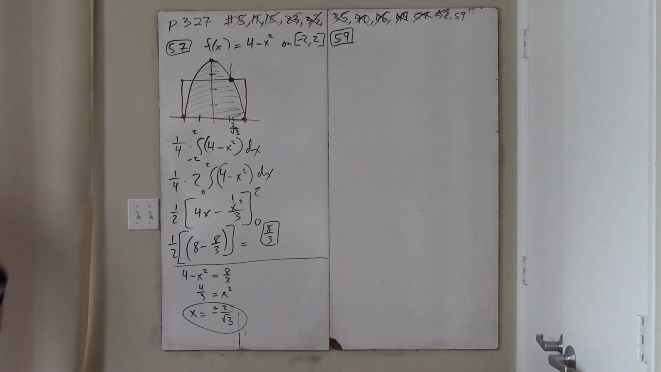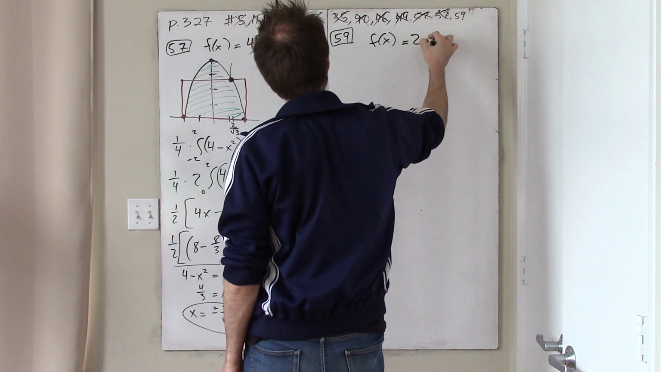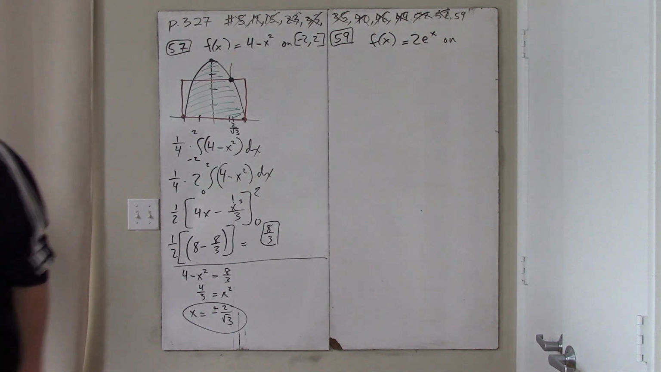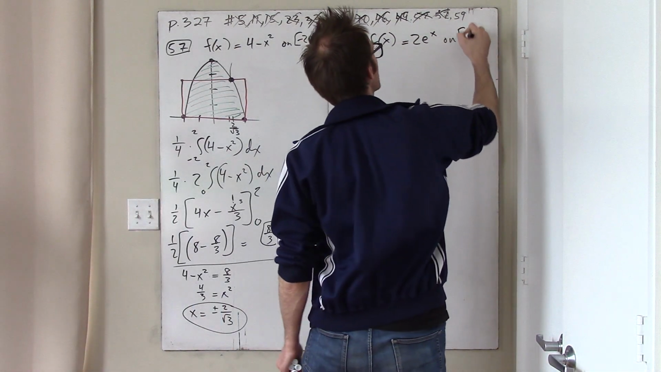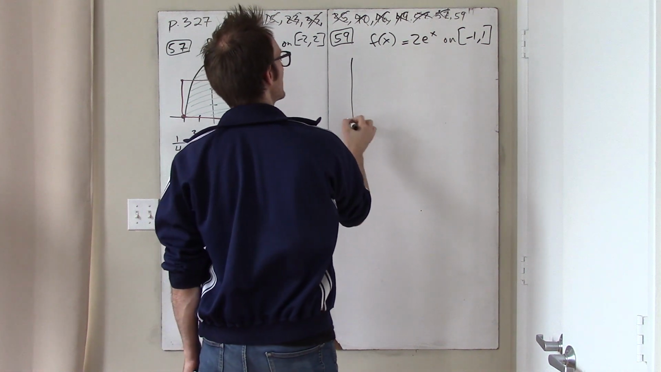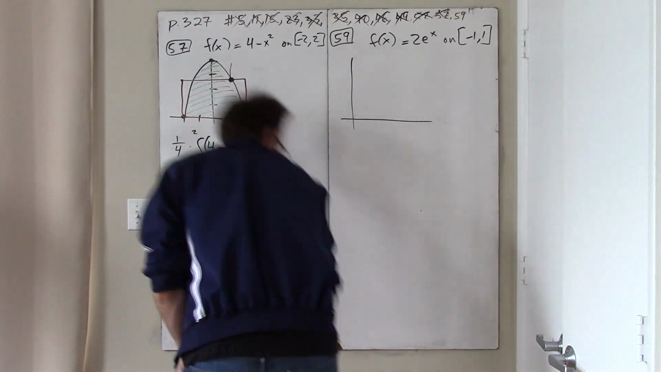Same directions, 2e to the x is now the function. And we're looking at it on the interval from -1 to 1. This function is not even, so I can't do that kind of trick anymore. Not a good picture.